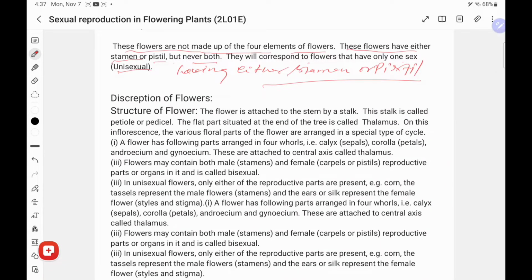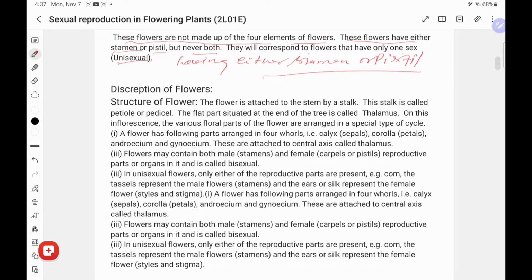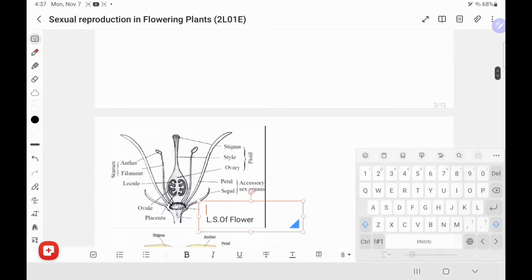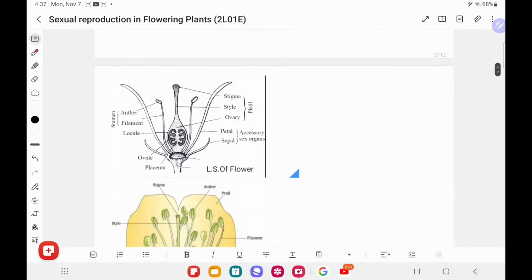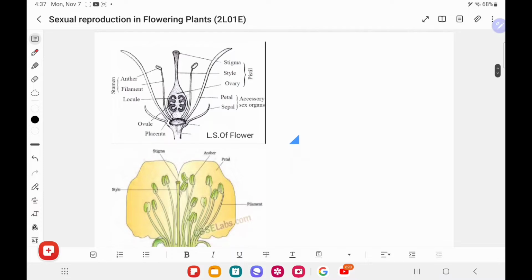Next, description. Now let us see the description of flowers, meaning the parts of the flowers. In the picture, these are the diagrams. I want to make it clear with the help of a diagram. This diagram shows the LS of a flower.